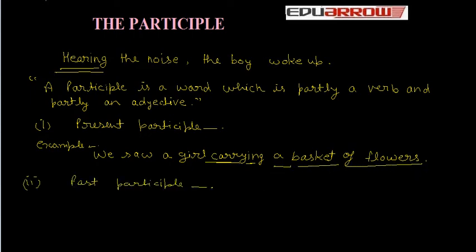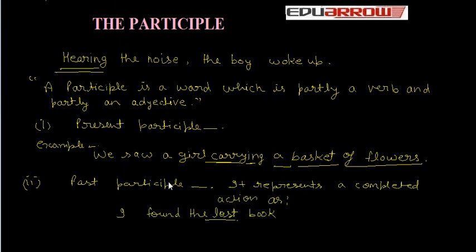Second is past participle. It represents a completed action, as in: I found the lost book. It will be noticed that the past participle is the third form of the verb.